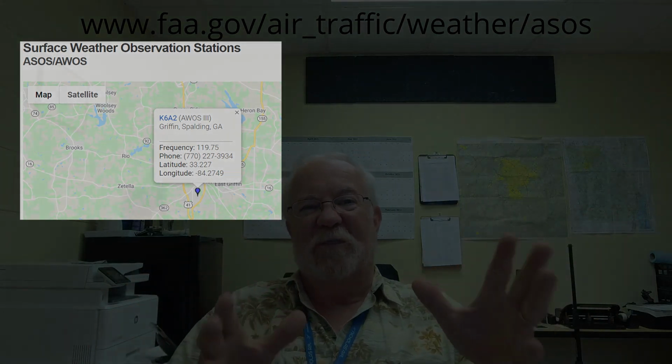Of course, your app on your phone, the B4UFLY app, and several other apps, and of course the drone manufacturer has their own app, and it will probably give you the winds, at least, and maybe visibility and some other information as well. But the official sites are the FAA sites and the ones that we mentioned.